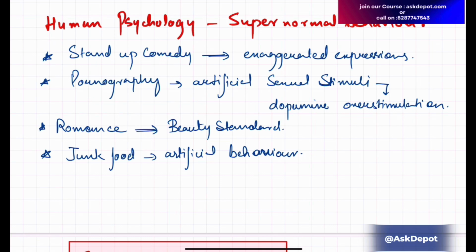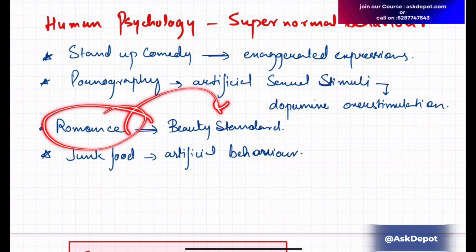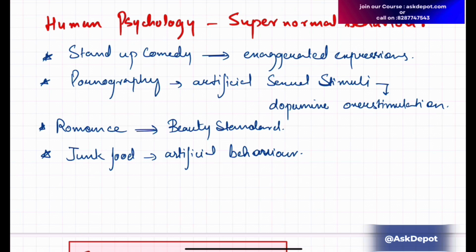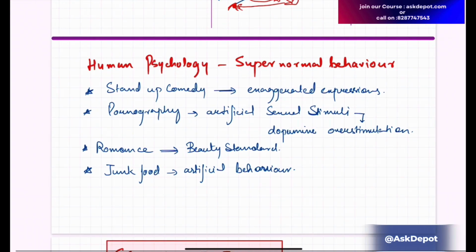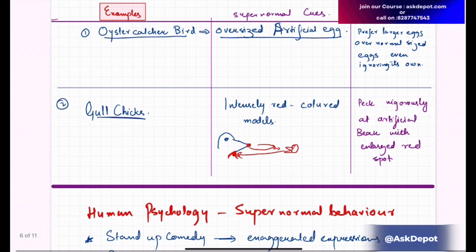And in human psychology, you will see supernormal behavior. For example, in stand-up comedy, we have exaggerated expressions and laugh a lot. Pornography induces artificial sexual stimuli and dopamine overstimulation. Romance and beauty standards are also supernormal behaviors. Junk food generates artificial behavior too. It has enhanced flavors, so we start loving it more and have it more, but that's not a natural source of food. So these are all the examples.